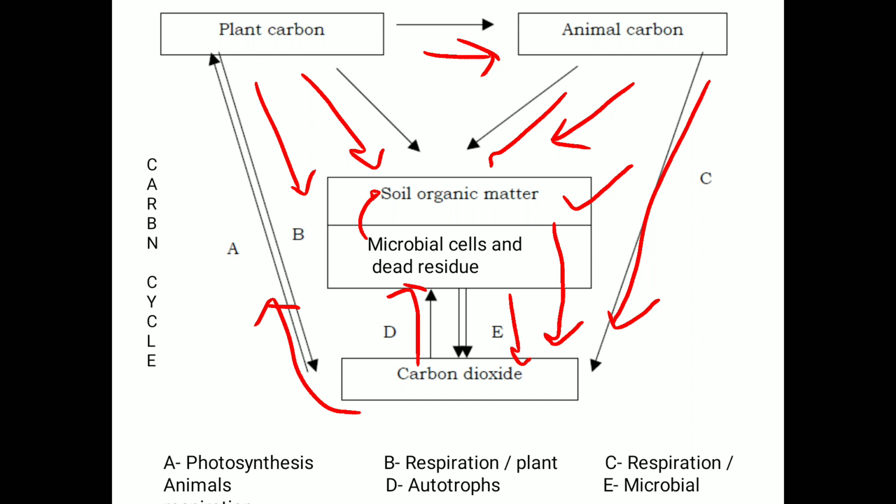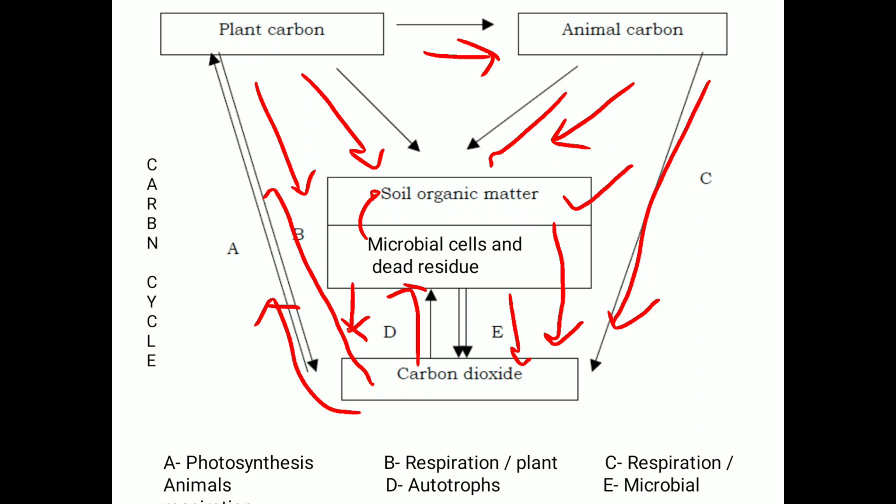So it is a two-way process: microbes release carbon dioxide into the atmosphere, and some carbon dioxide is released from the dead residues of the soil organic matter. Some of the carbon dioxide released by the microbes into the soil or environment is again absorbed by the plants for the photosynthesis process, or for the respiration process also.